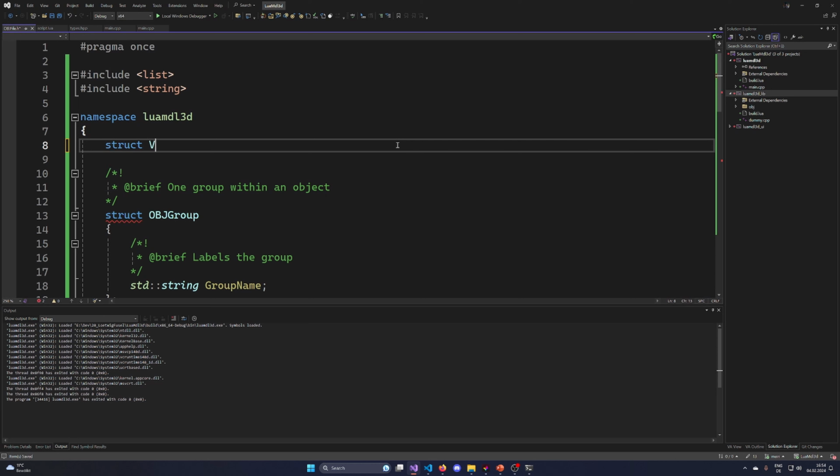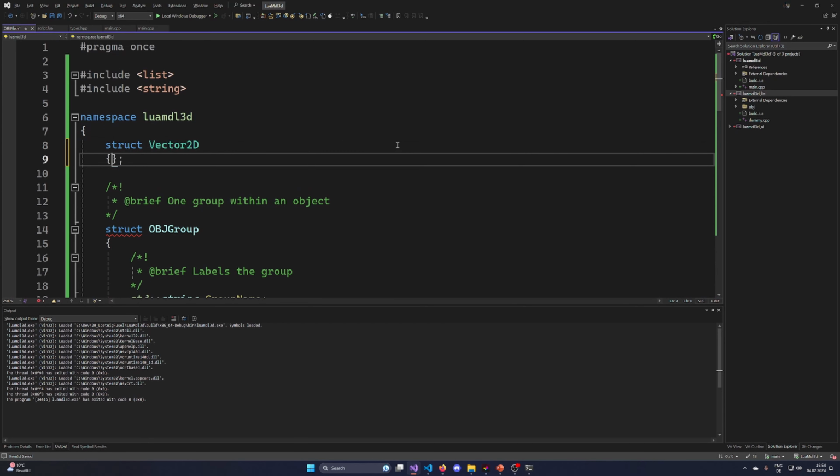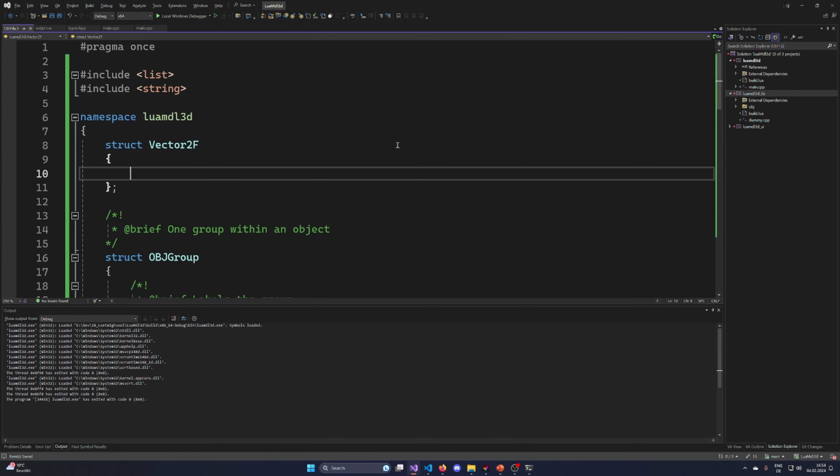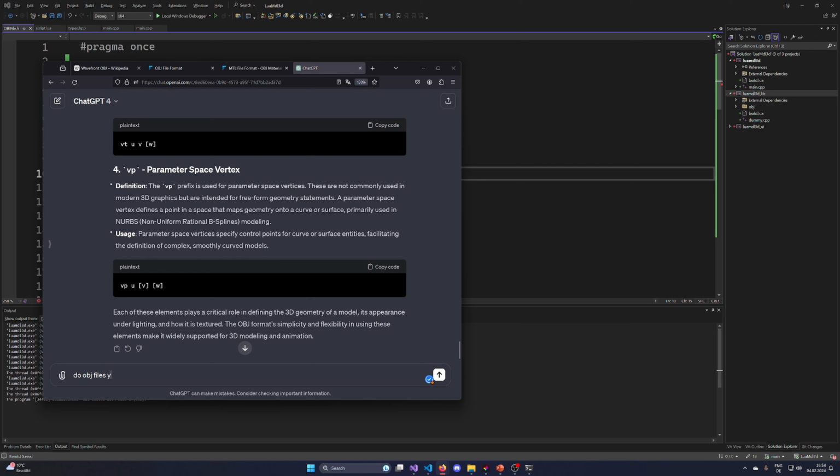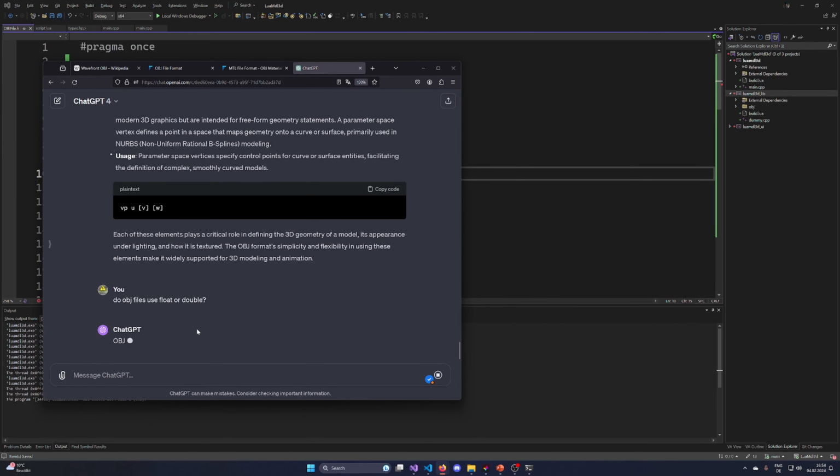a struct called vector 2D. Let's call it vector 2F because it's float. I think they are using floats in OBJ. OBJ files use float or double. Let's see.